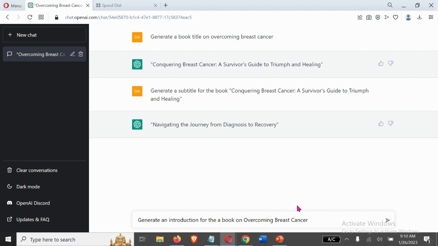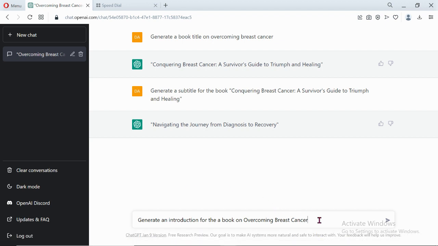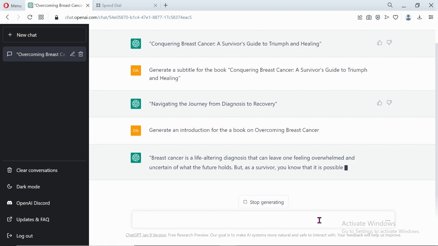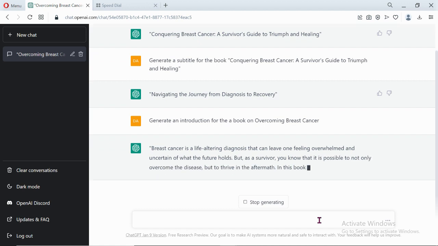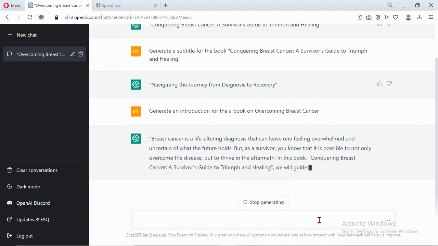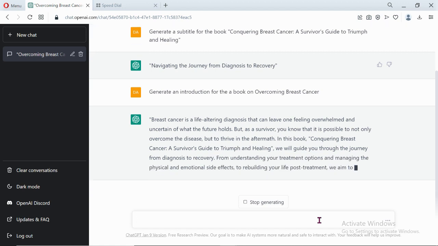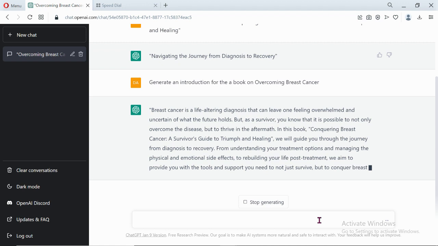You can see the way I'm constructing this question. You just need to construct it logically. As you can see, you can definitely see the kind of content it's bringing.